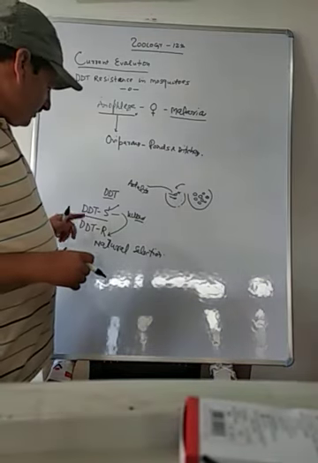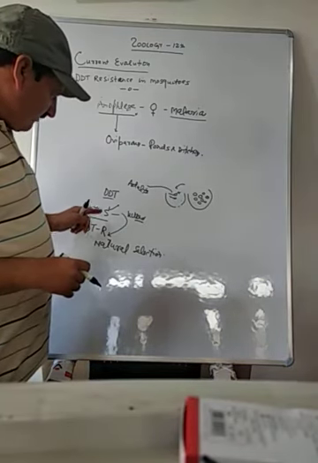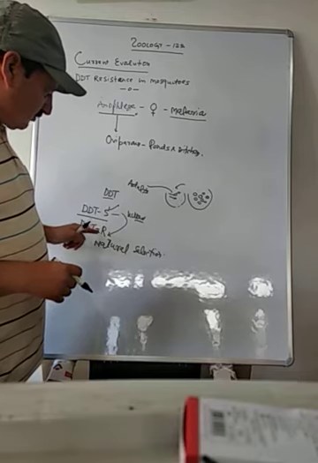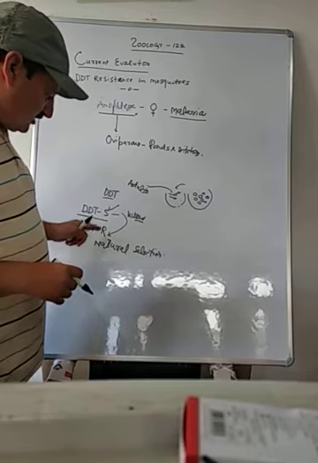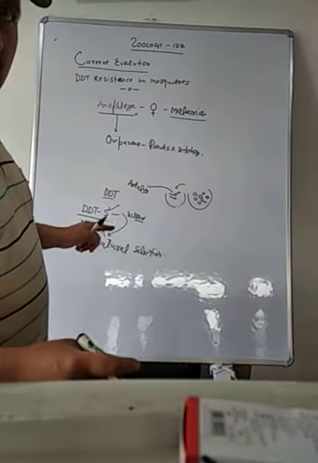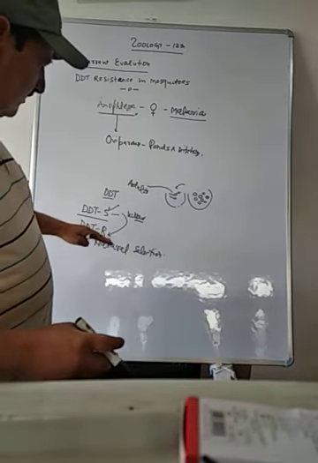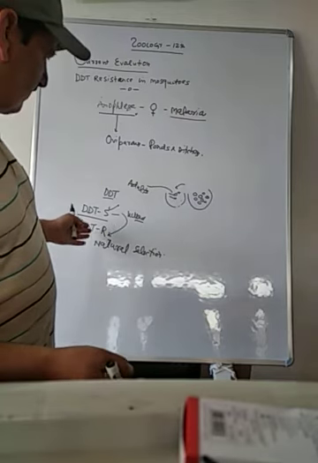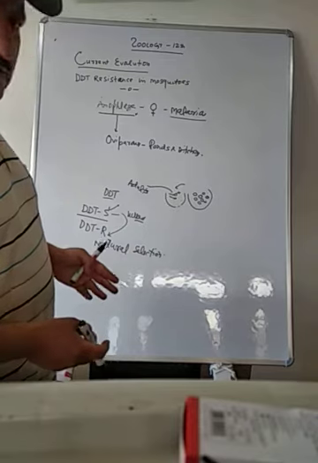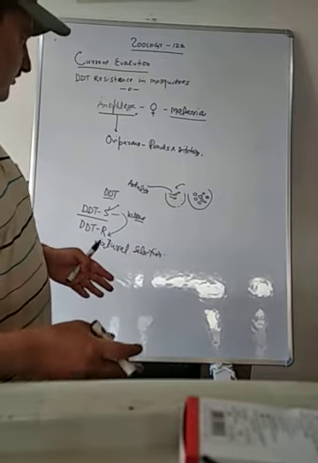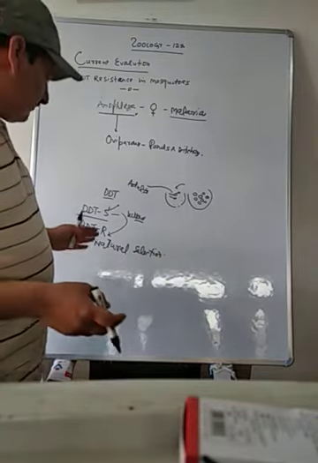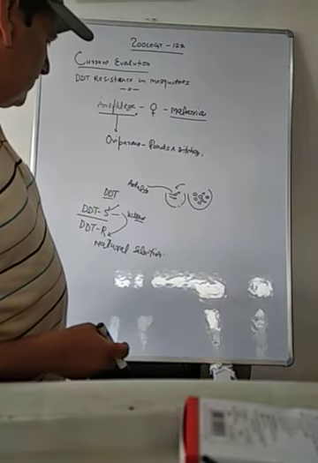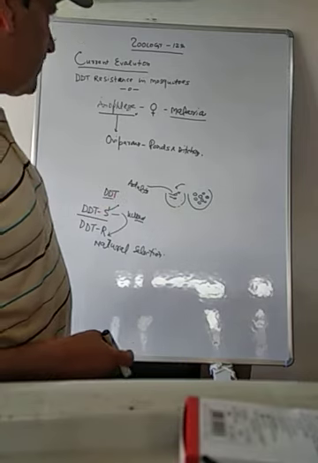Here, the variation from DDT-S to DDT-R, this R was a useful variation for the mosquito, and nature sorted them for survival. So they got survival, and DDT-S, because their characters were not those which were to be selected by nature for survival, were not useful, so these were eradicated.